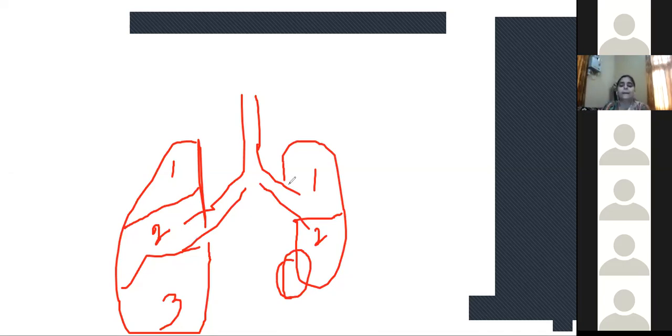Okay, clear? So just look into the picture. This is the left lung, it is smaller, and the right lung is larger. Left lung having 2 lobes and right lung having 3 lobes. Why 2 lobes? Because the left lung has to adjust the heart also, because you know that the heart is present slightly towards the left side of the body. Clear?